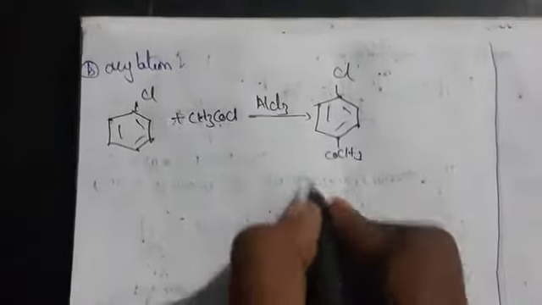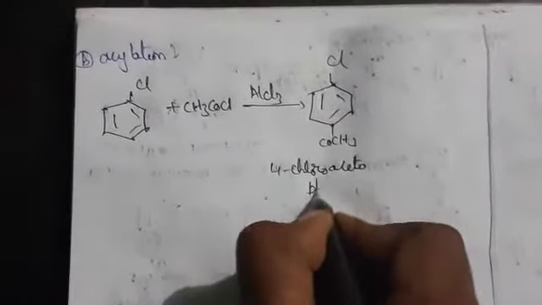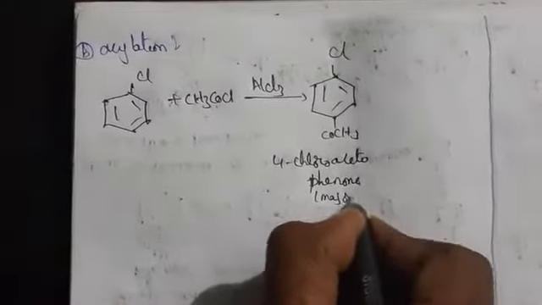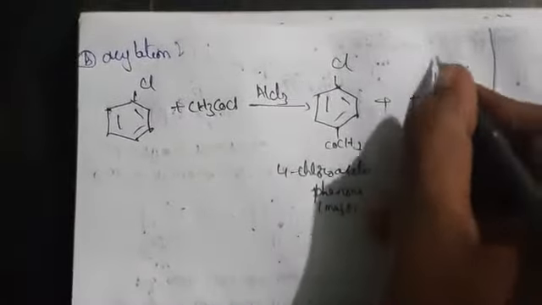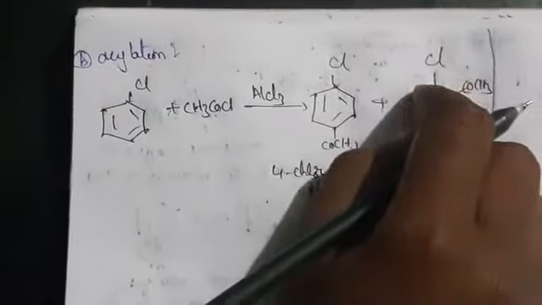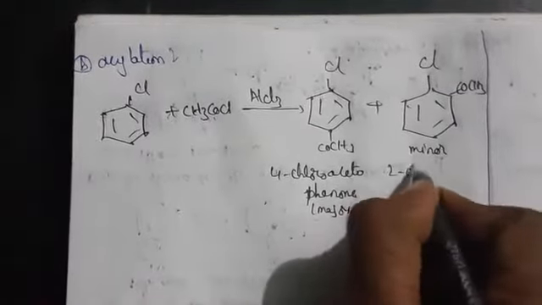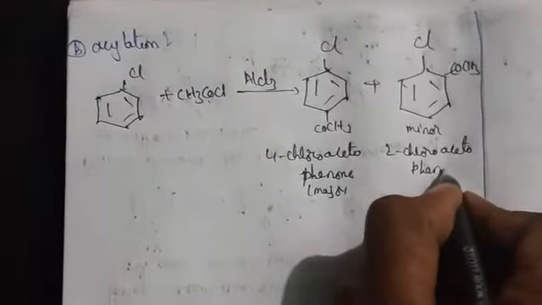COCH3. Okay, 4-chloroacetophenone. We can say phenone. So this will be a major product. Coming to which is attacking at the other position, COCH3. Okay, this one is going to be a minor product. So here 2-chloroacetophenone. So this will be the minor product. So these are the five electrophilic substitution reactions, we can say.